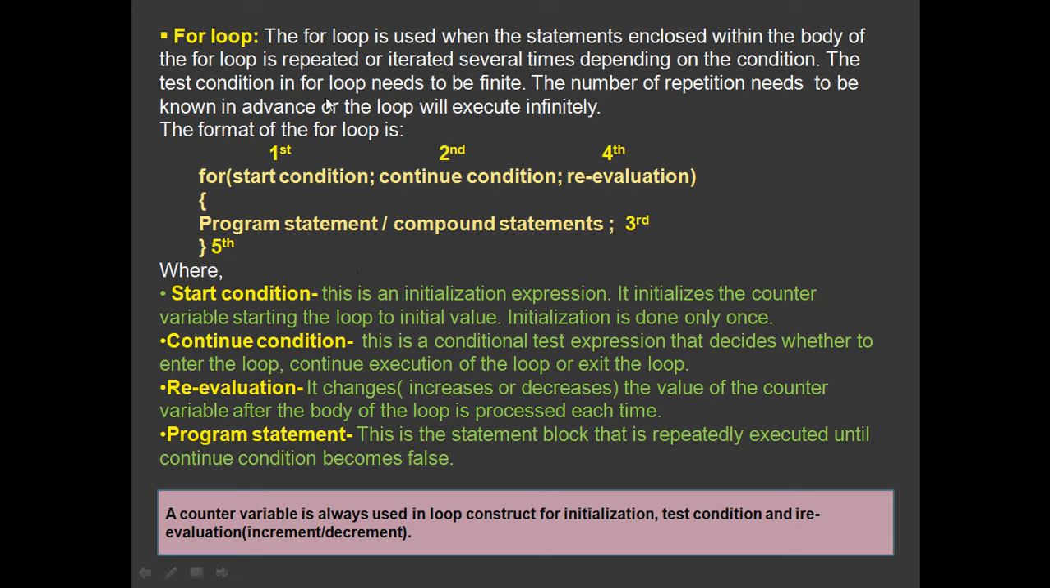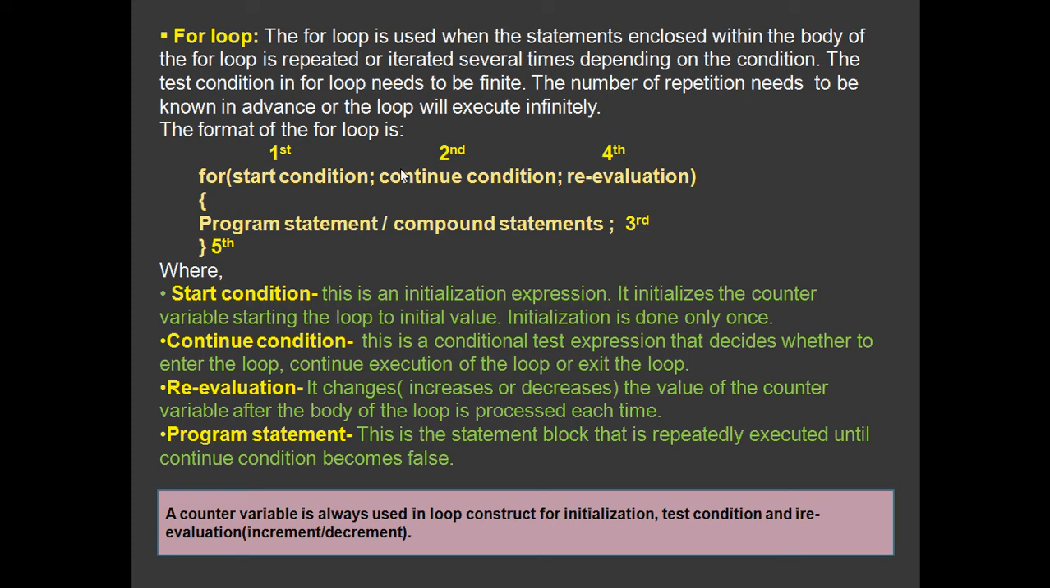The test condition in a for loop needs to be finite. The number of repetitions needs to be known in advance, or the loop will execute infinitely. So this is the continue condition, the test condition. In a for loop, this test condition must be finite. That means it should stop at a certain point. It must become false at a certain period of time. If not, then the loop will keep on executing infinitely, which results in a logical error, which is unacceptable. Clear? Your program will keep on running, and that is not the desired output that we want.